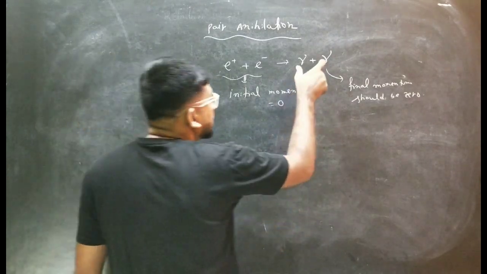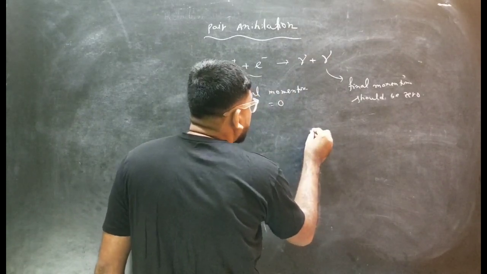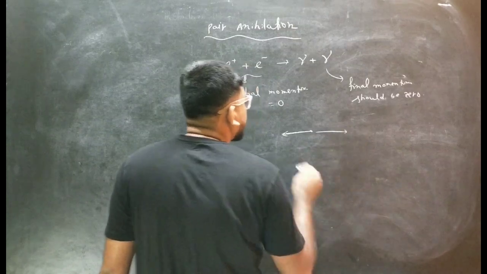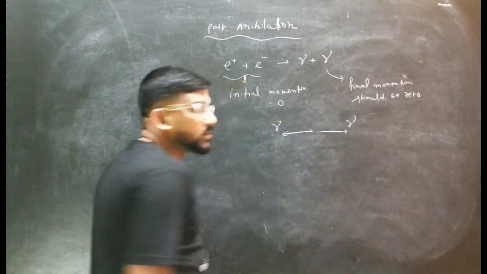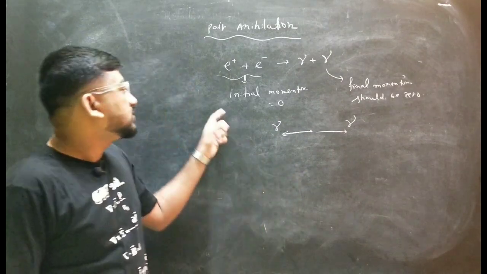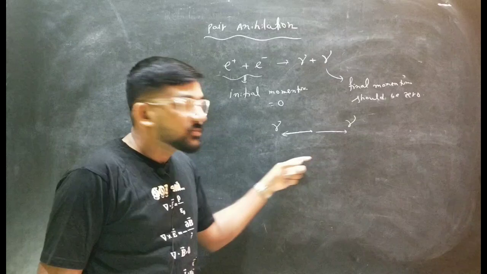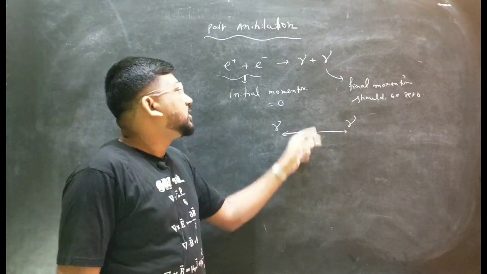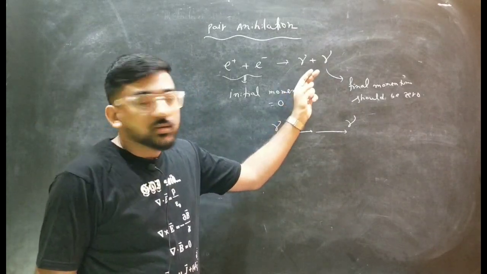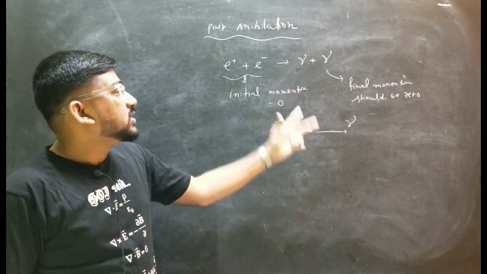So if these two gamma photons move opposite to each other with the same speed, then you can understand that the net momentum will be 0. As the initial net momentum is 0, the final net momentum should be 0, and that will only happen if these two particles move opposite to each other with the same speed.